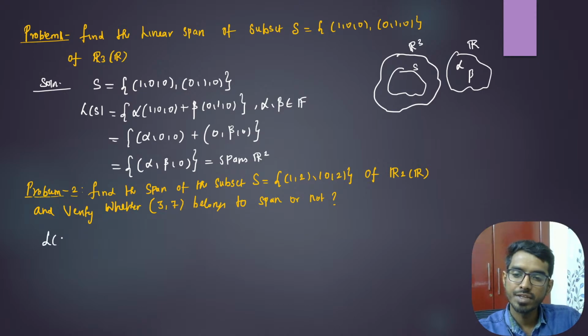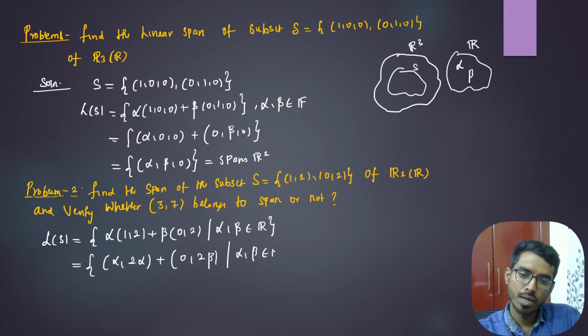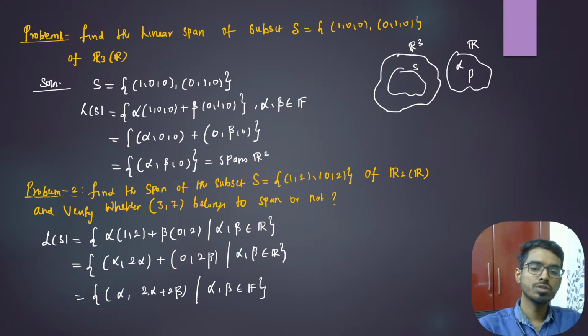First we need to find L of S. So what is L of S? Alpha times (1, 2) plus beta times (0, 2). This is the linear span, where alpha, beta belong to the field, and here the field is the real numbers. So this is (alpha, 2 alpha) plus (0, 2 beta), which is nothing but (alpha, 2 alpha plus 2 beta), where alpha, beta belong to the field. This is the set of all linear combinations of S, which is called the linear span.